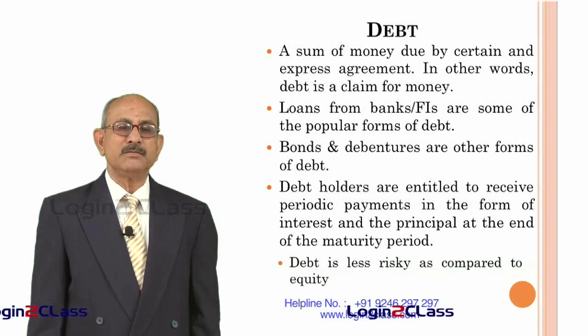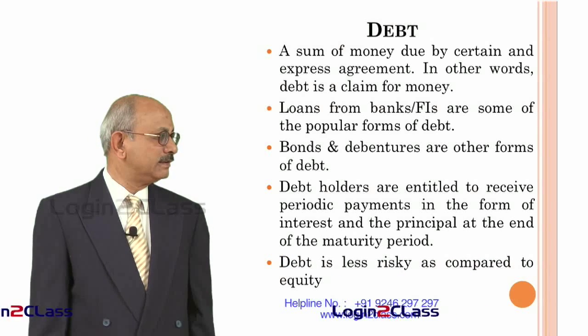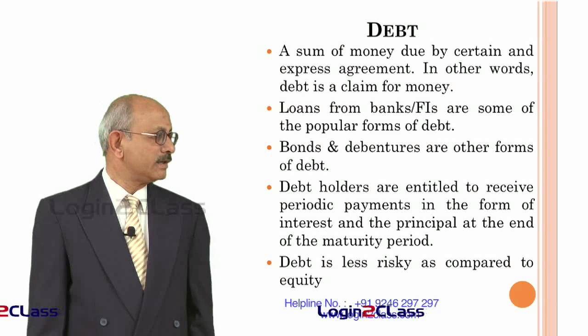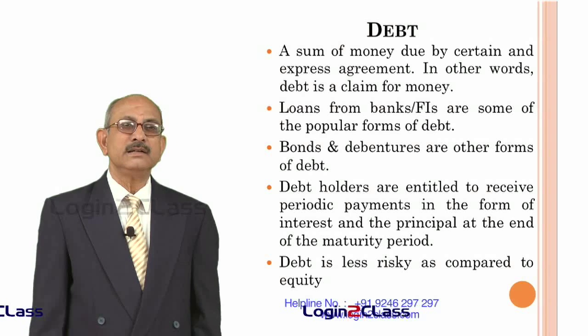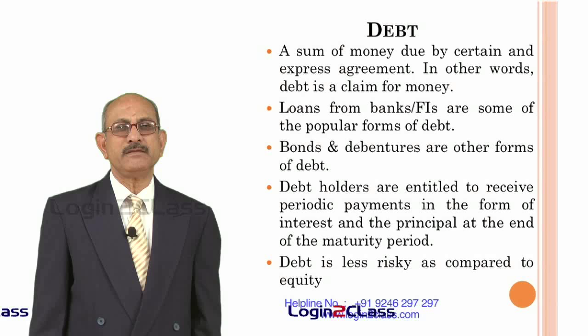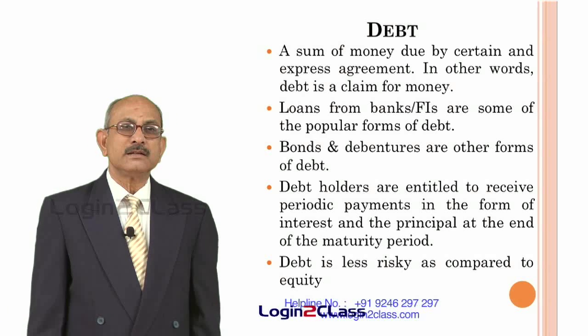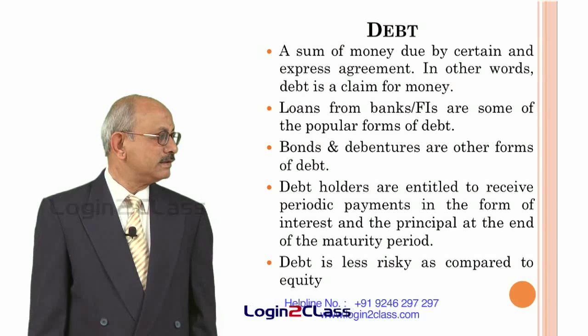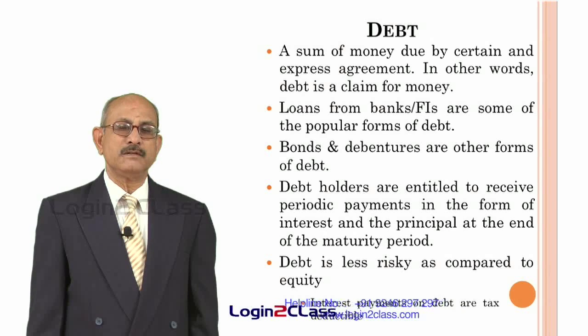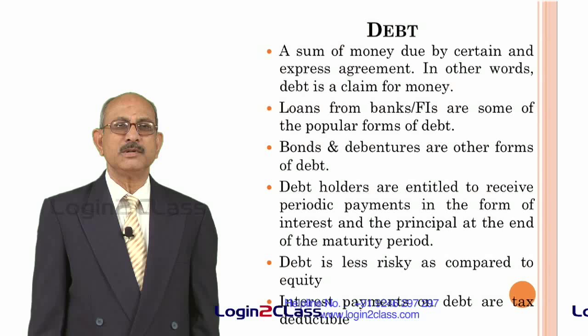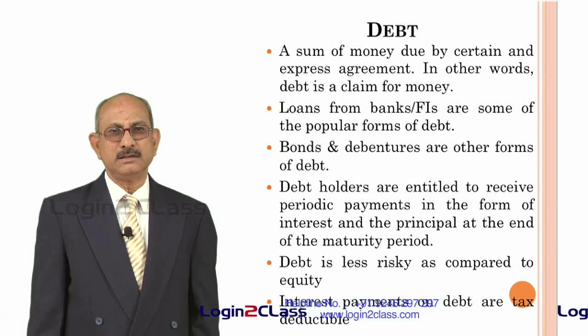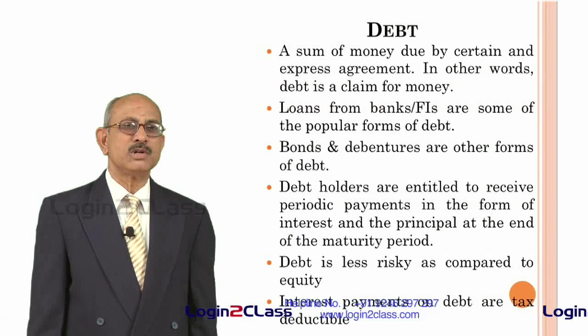But in terms of risk, debt is considered to be less risky as compared to equity, because in the case of debt there are certain advantages which are not available in the case of equity. For one, debt is certain. That means the outgo of interest payments on debt is certain; they do not have to pay anything more than what is agreed.